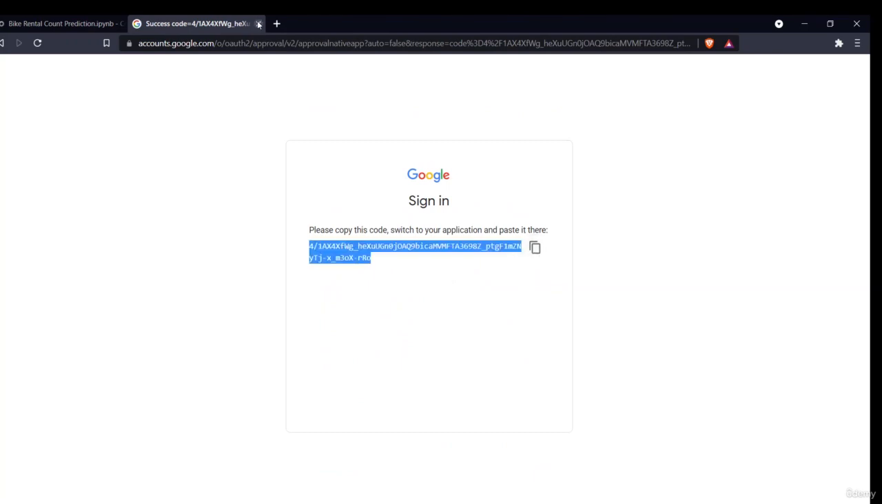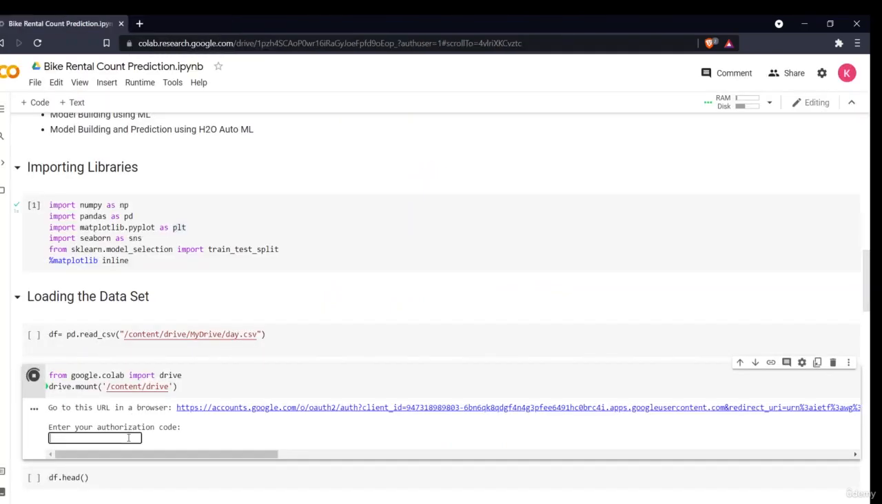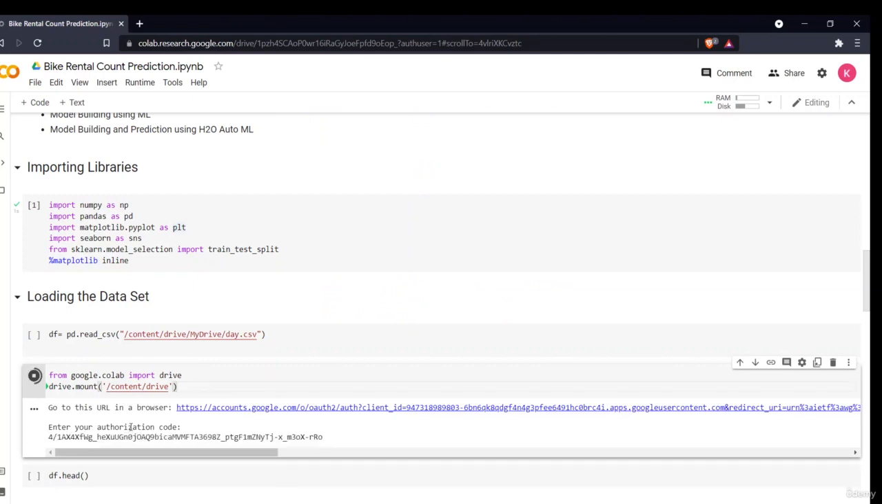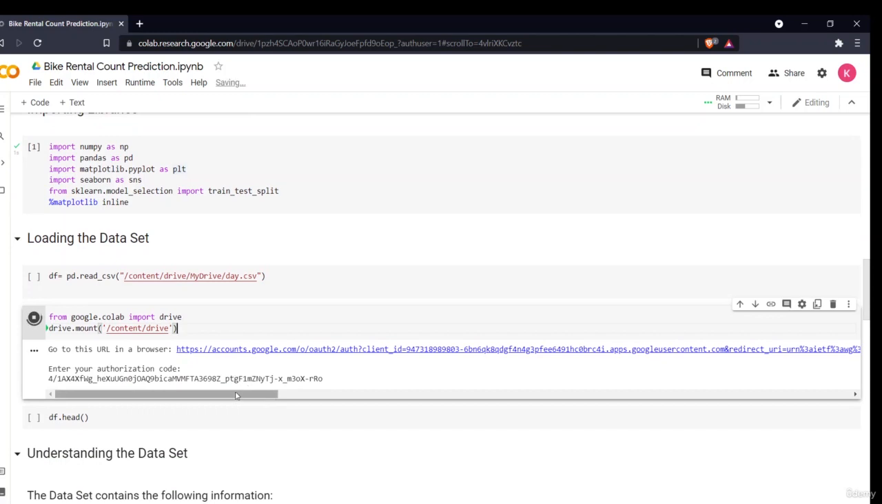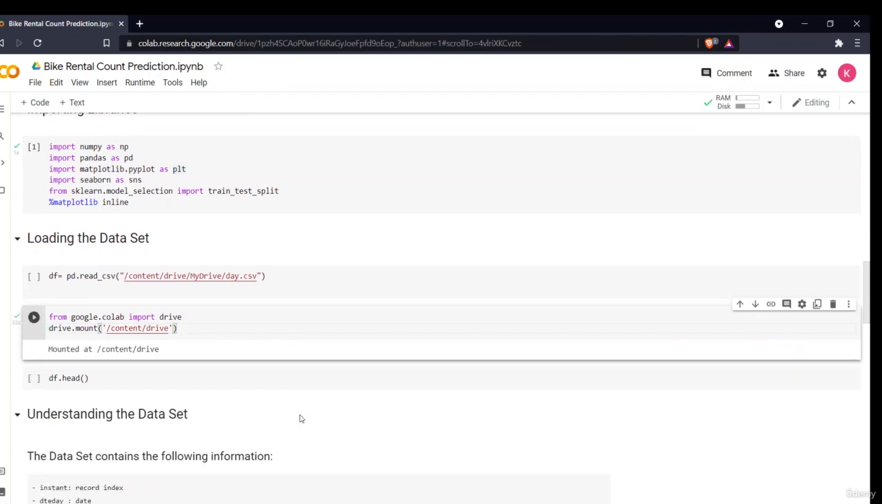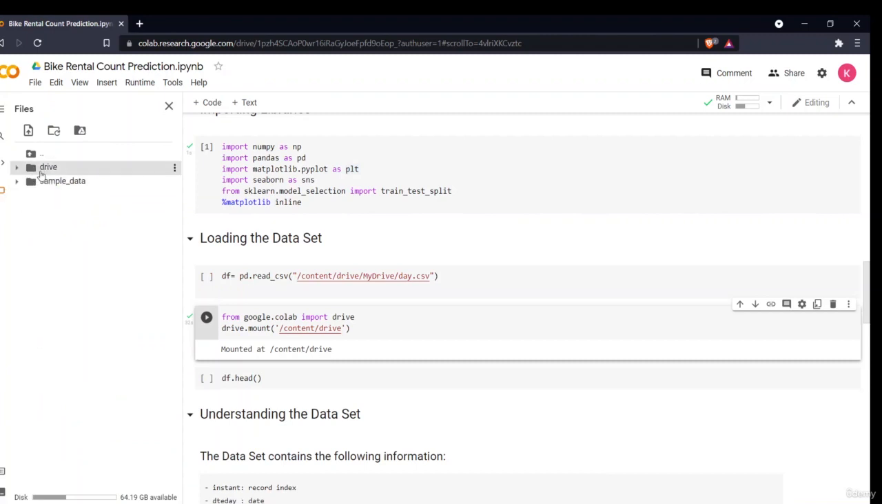You have to copy it. You just paste it here. Enter your authorization code. You press enter. Then this whole process will mount your drive into your Colab environment. As you can see, mounted at content drive. So this was a brief, short process on how you can import your data directly in a Colab environment. If you are working on a Jupyter environment, it can be imported directly, but in a Colab environment you have to follow these steps. So now, as you can see, my drive is mounted.